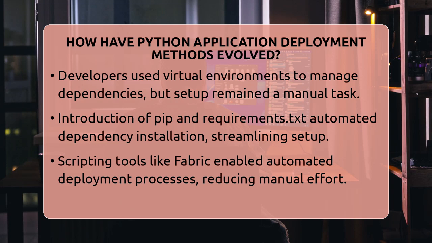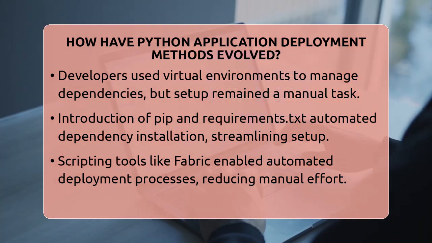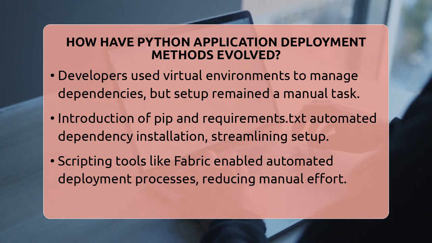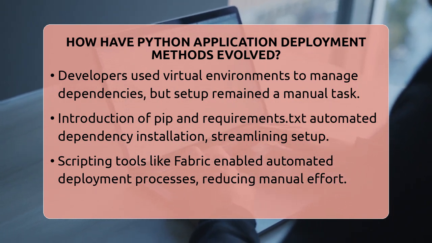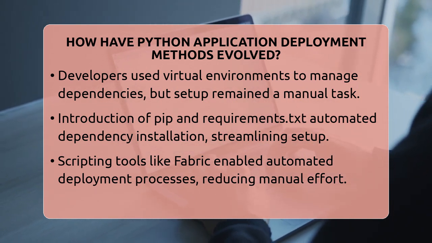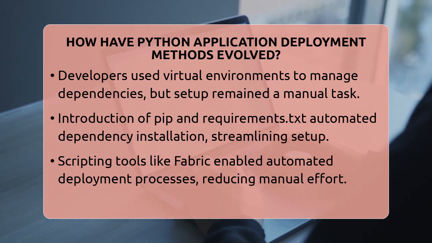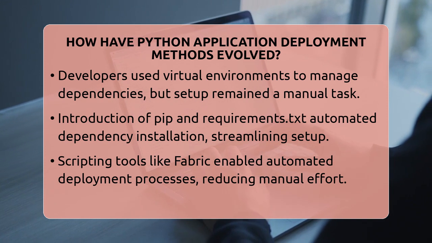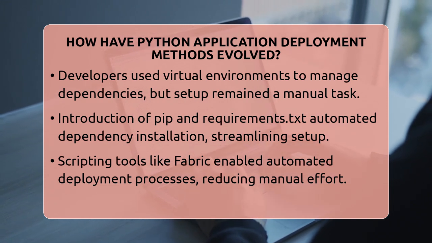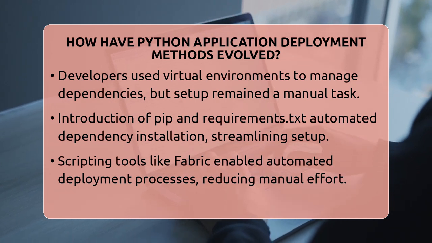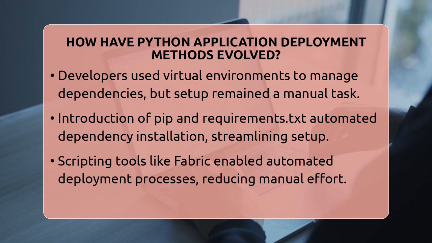As applications grew more complex, developers started using version control systems like Subversion and later Git. Instead of copying files manually, they would check out the latest code from repositories. This made tracking changes easier and helped teams work together. But dependency management was still tricky. Developers used virtual environments to isolate dependencies, but setting these up on servers was still a manual process.